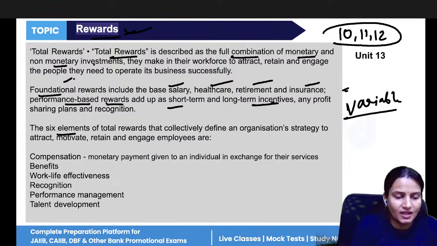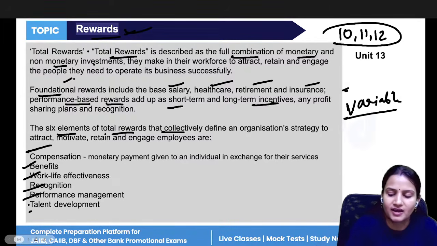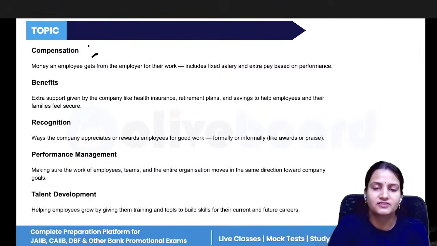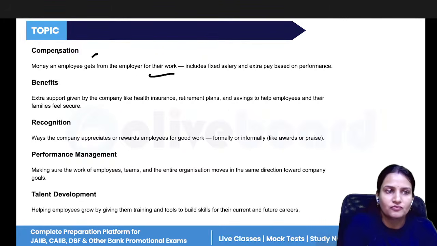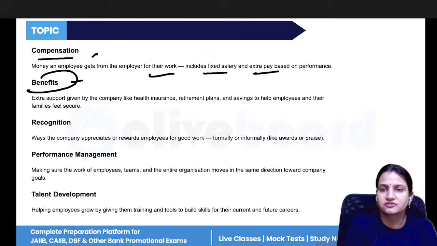So six elements of total rewards are compensation, benefits, work-life effectiveness, recognition, performance, and talent development. So compensation is the amount that you get in return for the work you do in the company. So according to that, you will be paid compensation. It includes a fixed salary and extra pay. Benefits means the extra incentives that the company is providing you, like health insurance, retirement plan, savings.